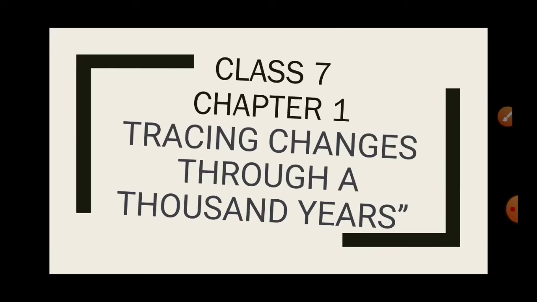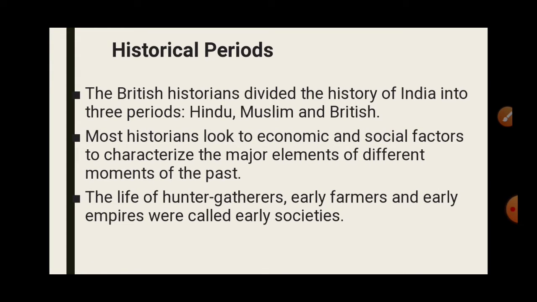We'll start with our new topic of chapter one, tracing changes through the thousand years. Historical periods: British historians divided the history of India into three periods. What are they? Hindu, Muslim and British. Most historians look to economic and social factors to categorize the major elements of different moments of the past.